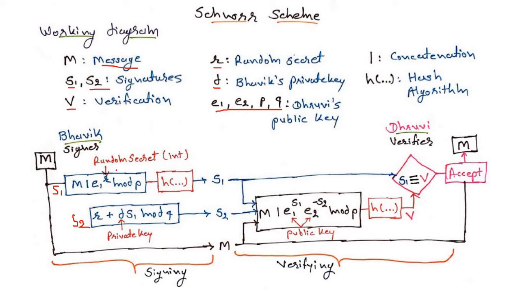Another thing, R we have taken as a random secret, plus d times S1. d is our private key. S1 is the value of our first signature. S1 we are using for calculating S2, modulo q. q is another prime number we have derived from the value of p. So these are the two signatures S1 and S2, as well as our original message M.